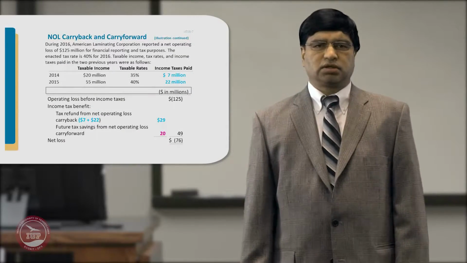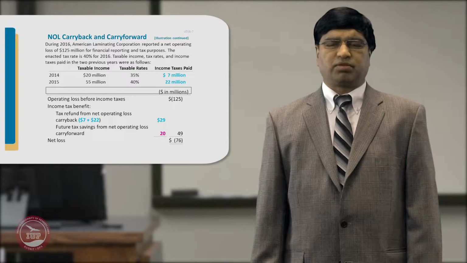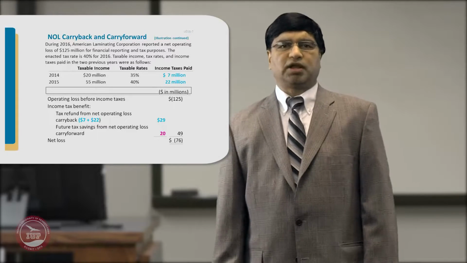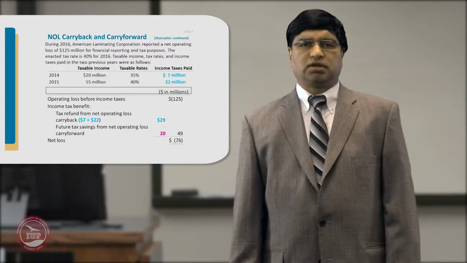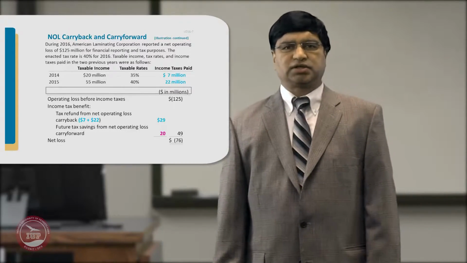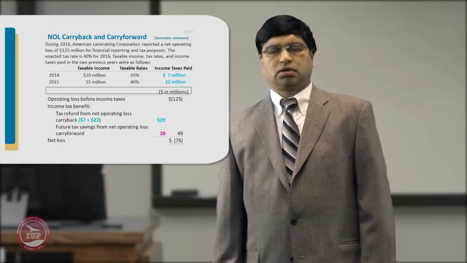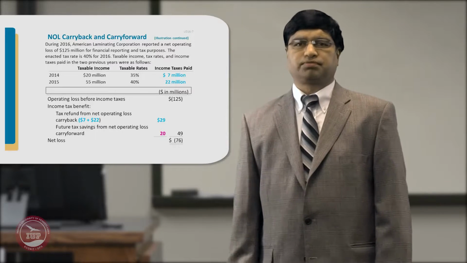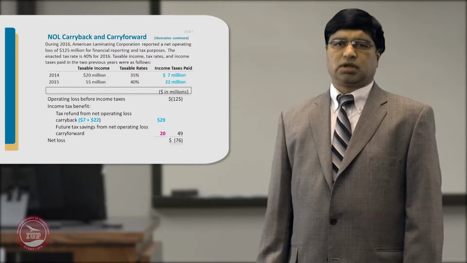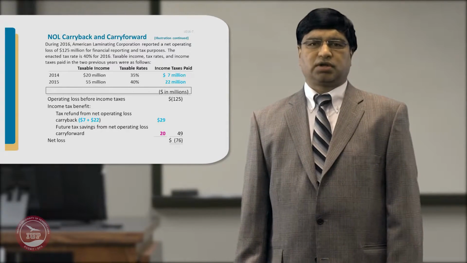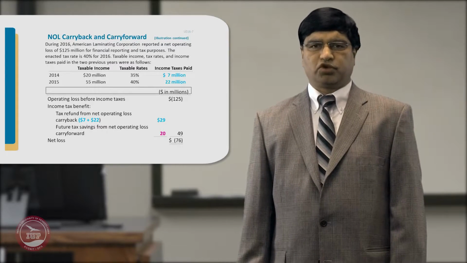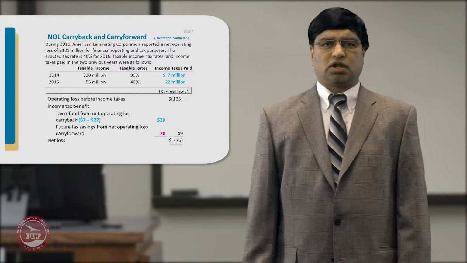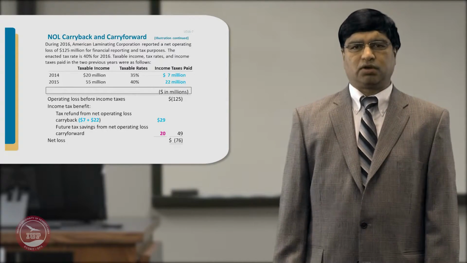So in this case, the receivables from income tax refund is debited by $29 million because you're going to get $29 million back. Then you've got a deferred tax asset of $20 million from that $50 million which you are carrying forward, and the income tax benefit is the total of both the numbers, which is $49 million. So in this case, you had a loss of $125 million.